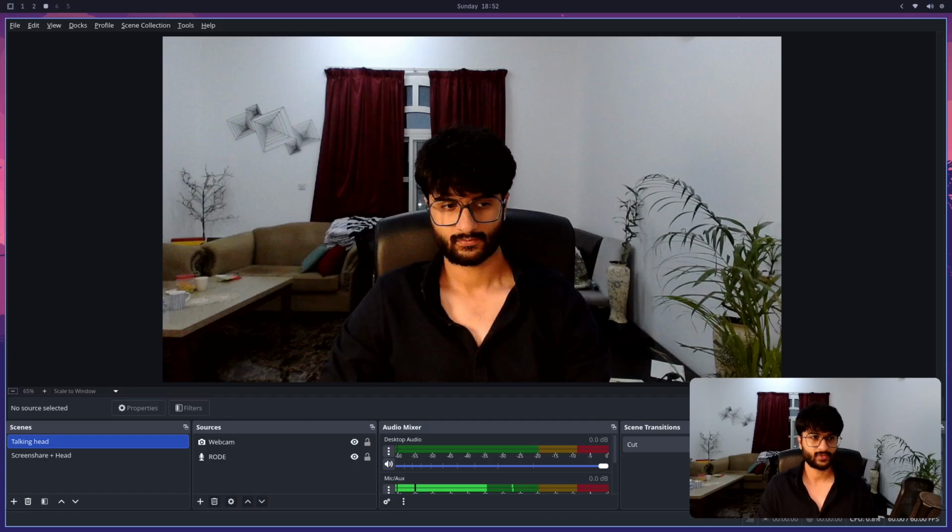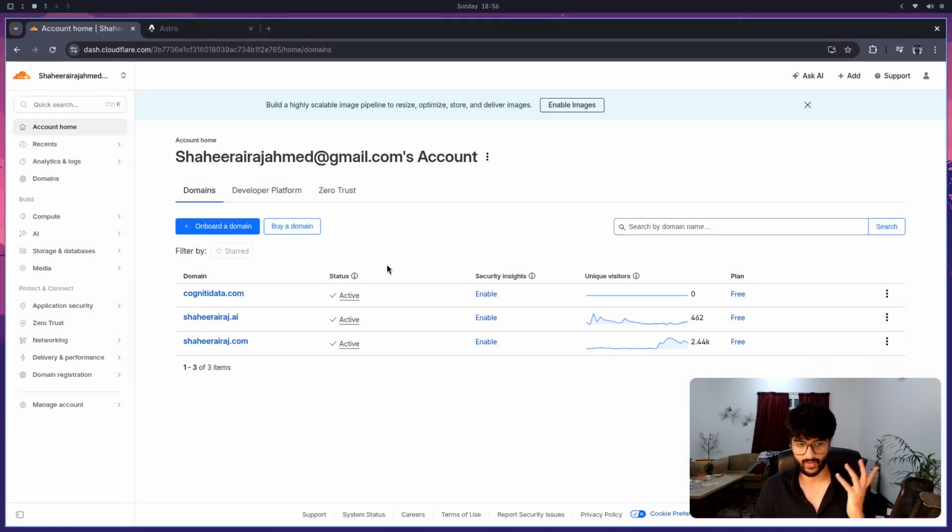Firstly, I've got a domain, right? So I've got Cognity Data. That's going to be the name, the trade license name that I have for the business. And I've just bought a domain that is like that as well. You can see I have quite a few. I have two other domains.